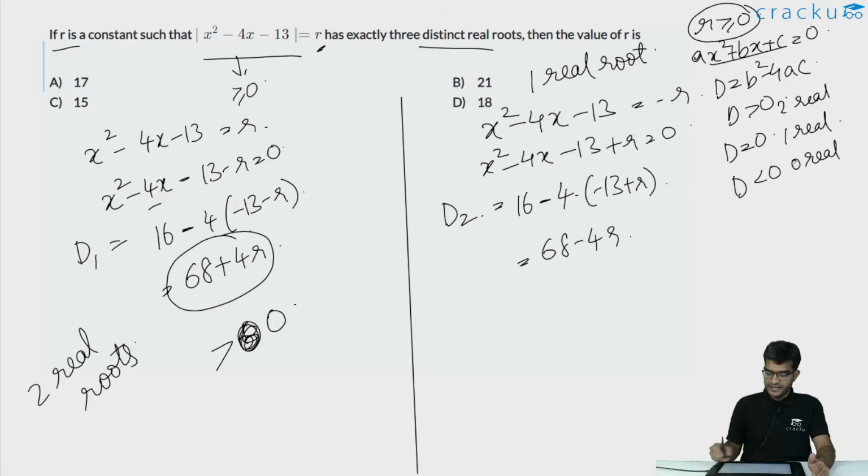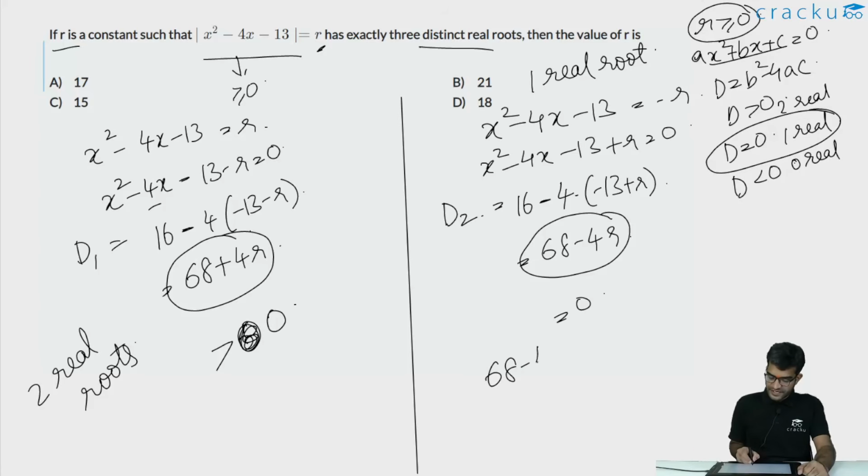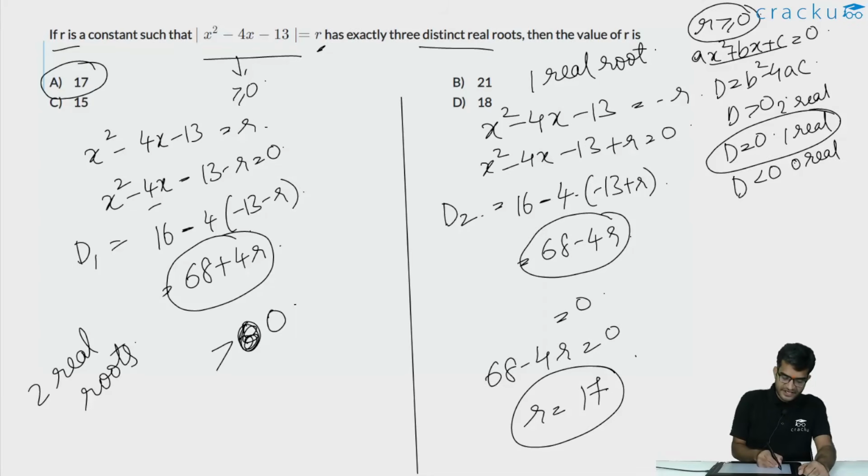How is that going to happen? It would happen if this discriminant is actually equal to 0. In that particular case, this quadratic equation will have one distinct real root. So 68 minus 4r has to equal 0, or the value of r has to equal 17. So the answer for this question is option A, which is 17.